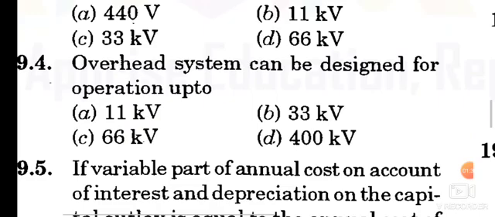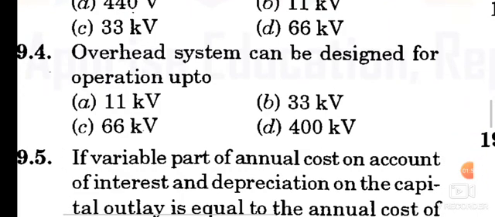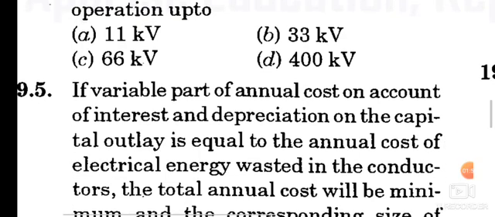Question number 4. Overhead system can be designed for operation up to 400 kV. Option D is the correct answer. Underground system is operated within 66 kV. Overhead system is operated within 400 kV.